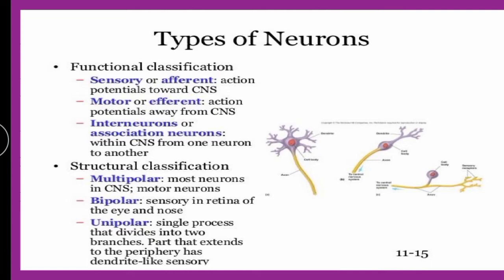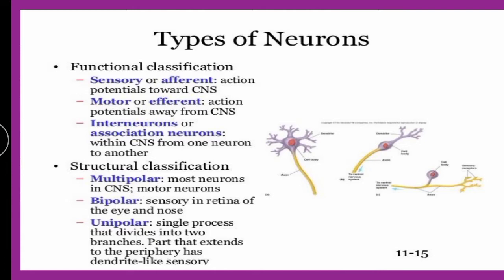Sensory neurons have their action potential towards the CNS, that means they carry the message towards the CNS. Motor neurons carry the message away from the CNS to the body parts, and interneurons carry the messages within the CNS, from one neuron to another neuron inside the central nervous system.